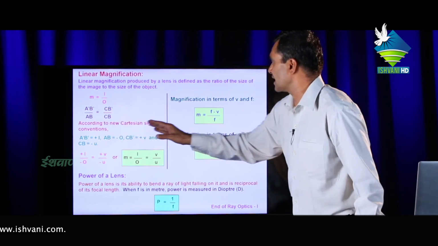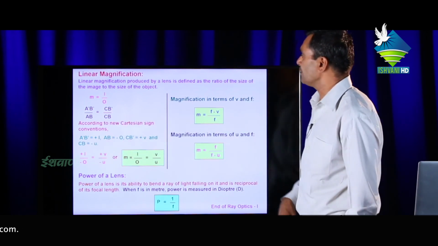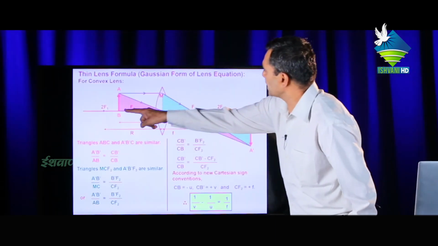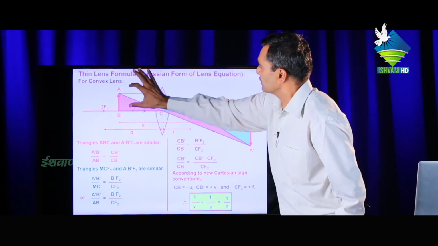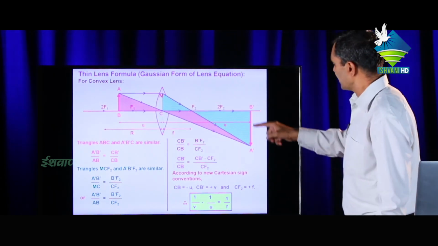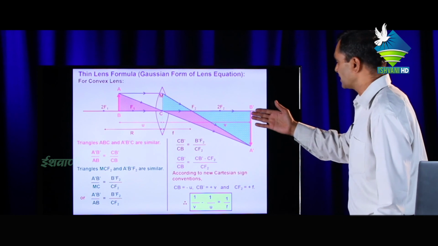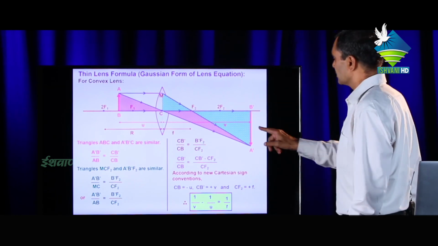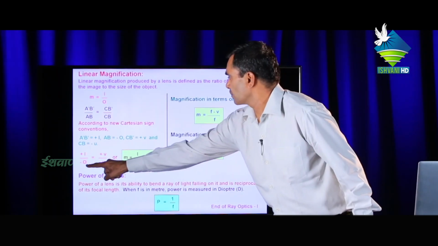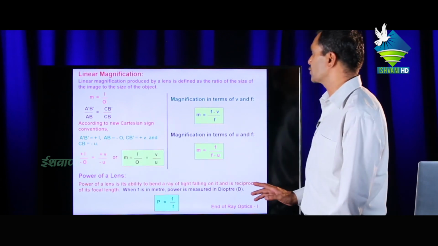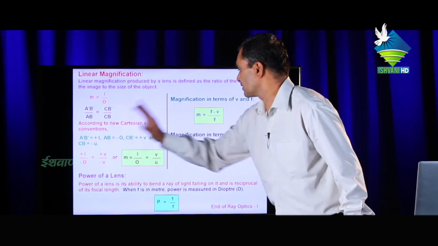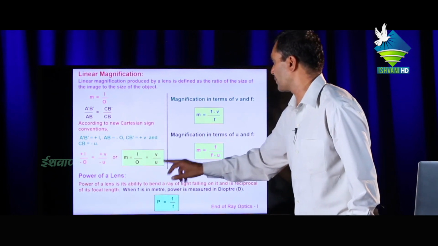According to new Cartesian sign conventions, A'B' equal to I, because the object remains on the upward side, its length will be taken O and remains positive. But this image is represented by I and remains on the downward side, so its direction will be negative. Then plus I upon minus O equal to V upon minus U. Image distance, object distance. So m equal to I upon O equal to V upon U.